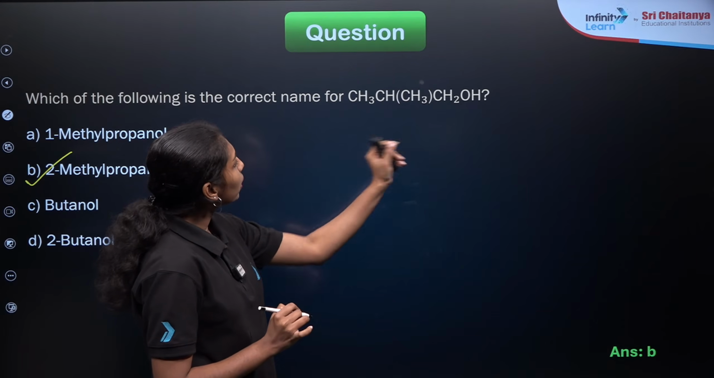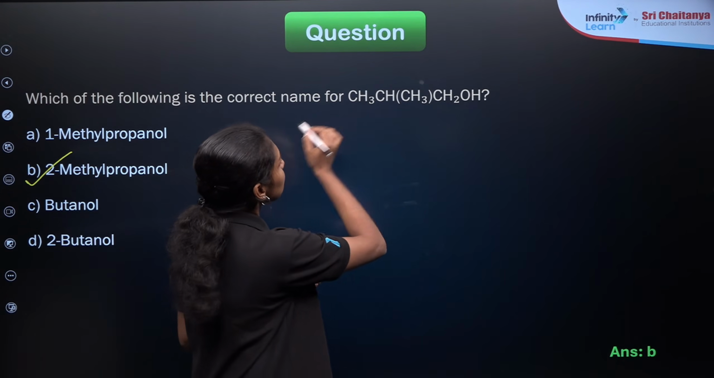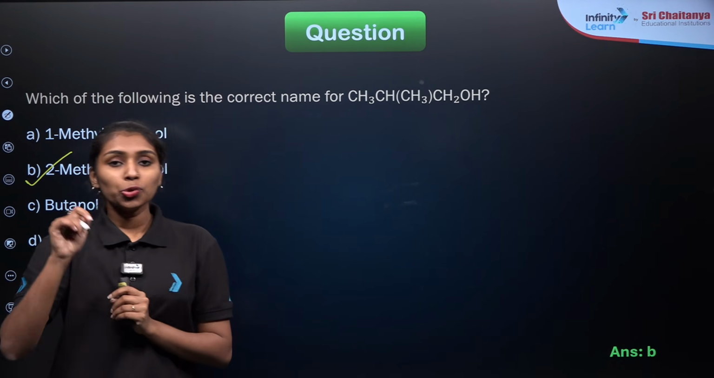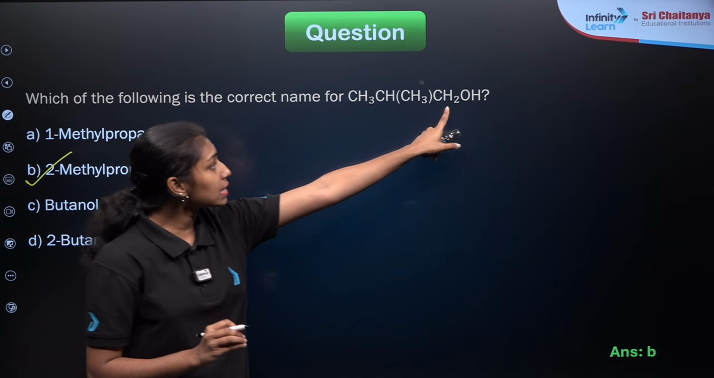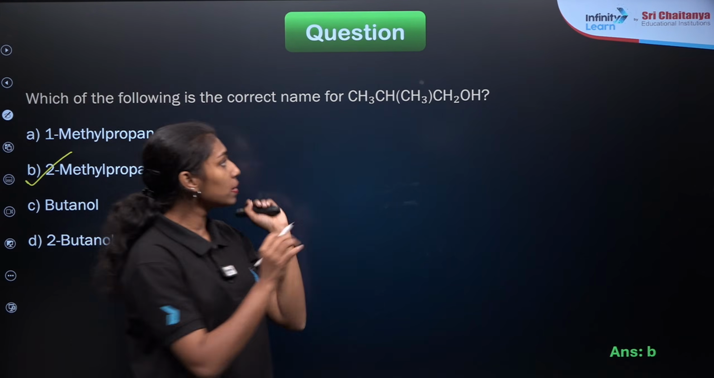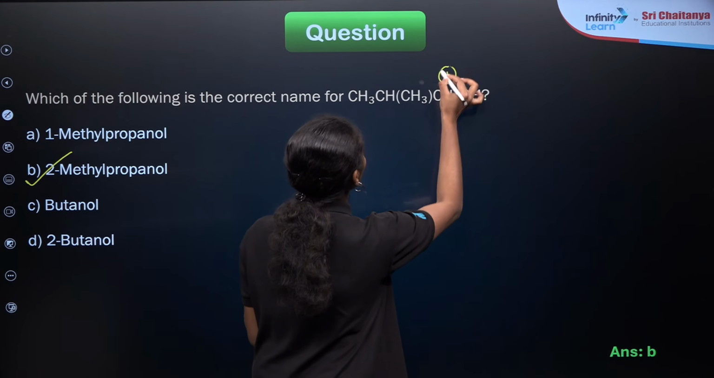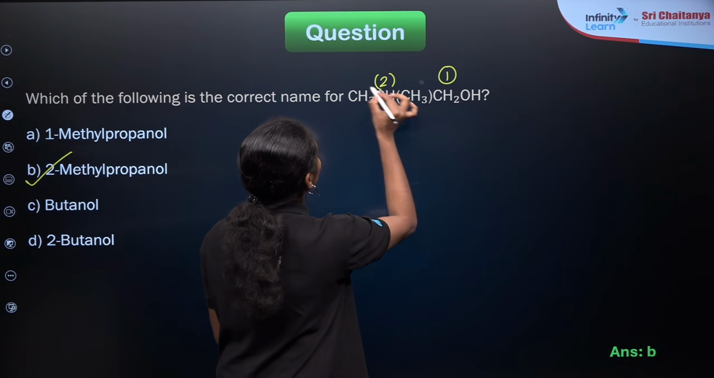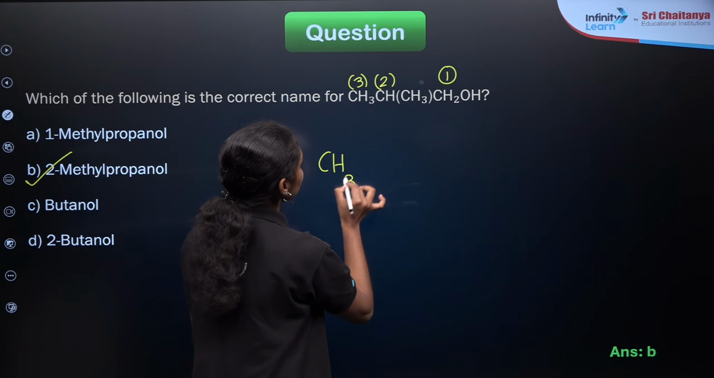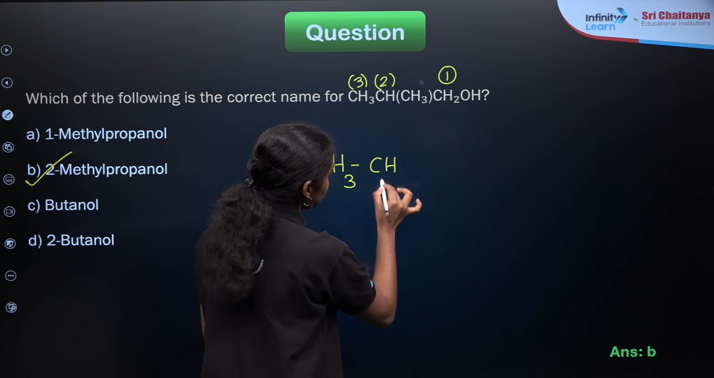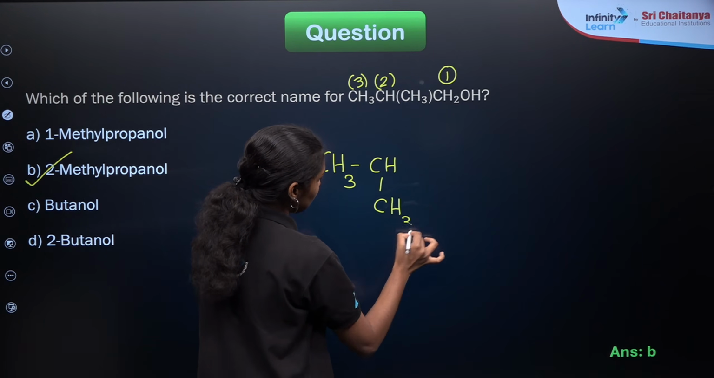So here it is. If you are doing the naming, we can see that whenever you have the functional group as OH, you should give the numbering for this OH group as the least number. So I will be starting from here only. 1, 2 and 3, right? This will be the expanded structure of this compound, CH, and CH3 will be branched here. This is a substituent, right?